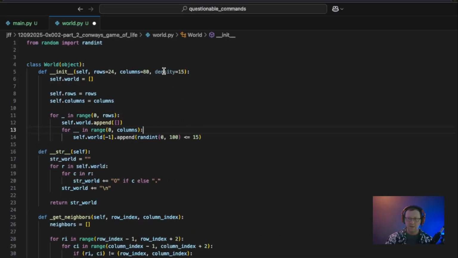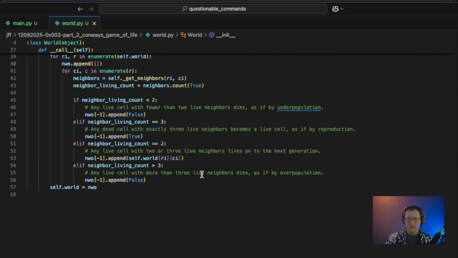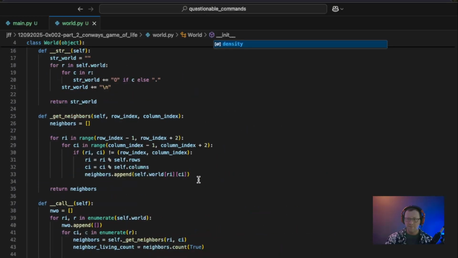And you know what? I realized that I never actually set density down where it's used to populate our world. So let's fix that. And I think the last improvement I want to make before I call this a wrap is this is the only place where I'm spelling out the word index. I don't know why I did that. It's driving me crazy.